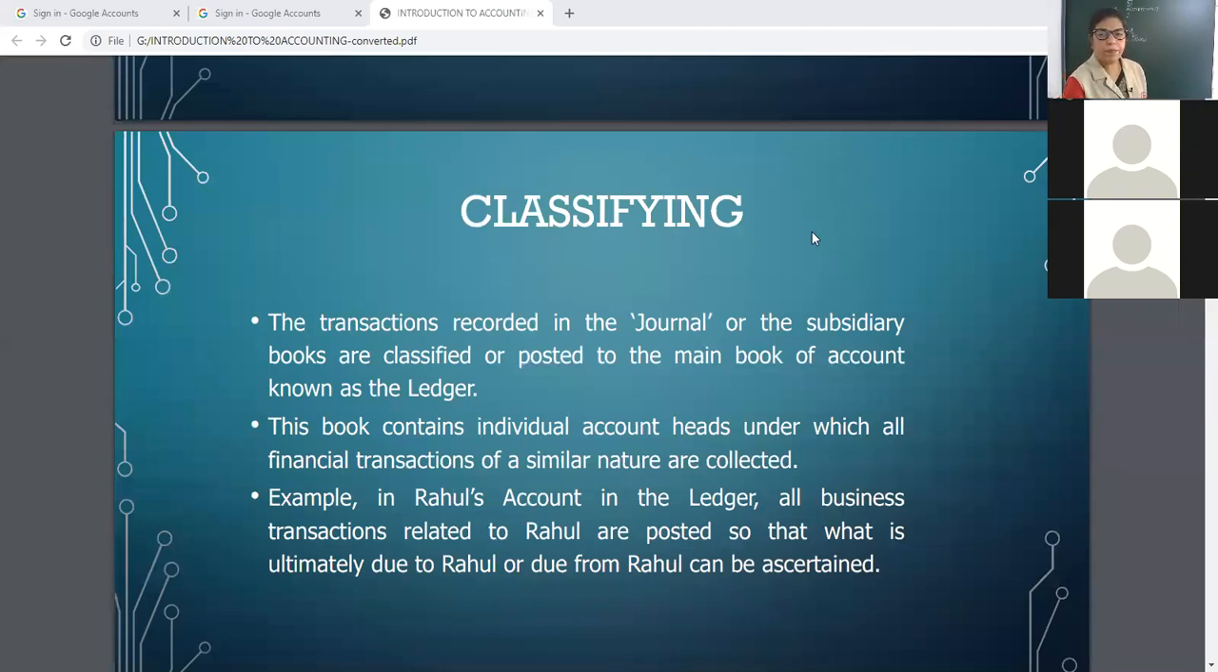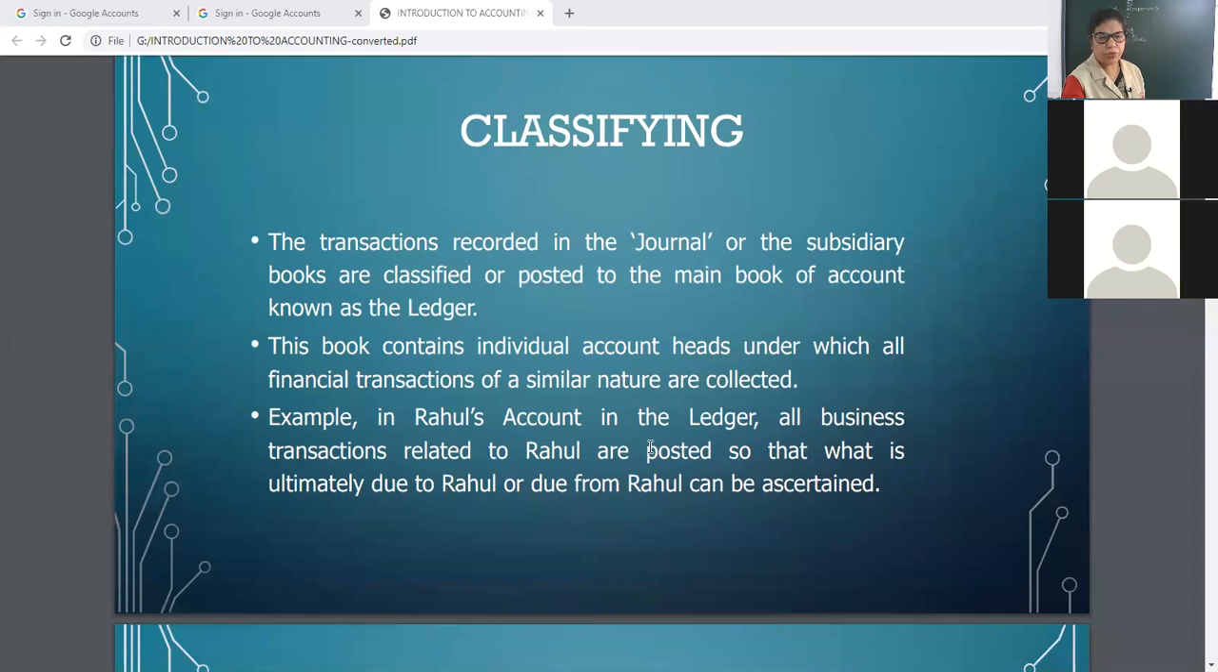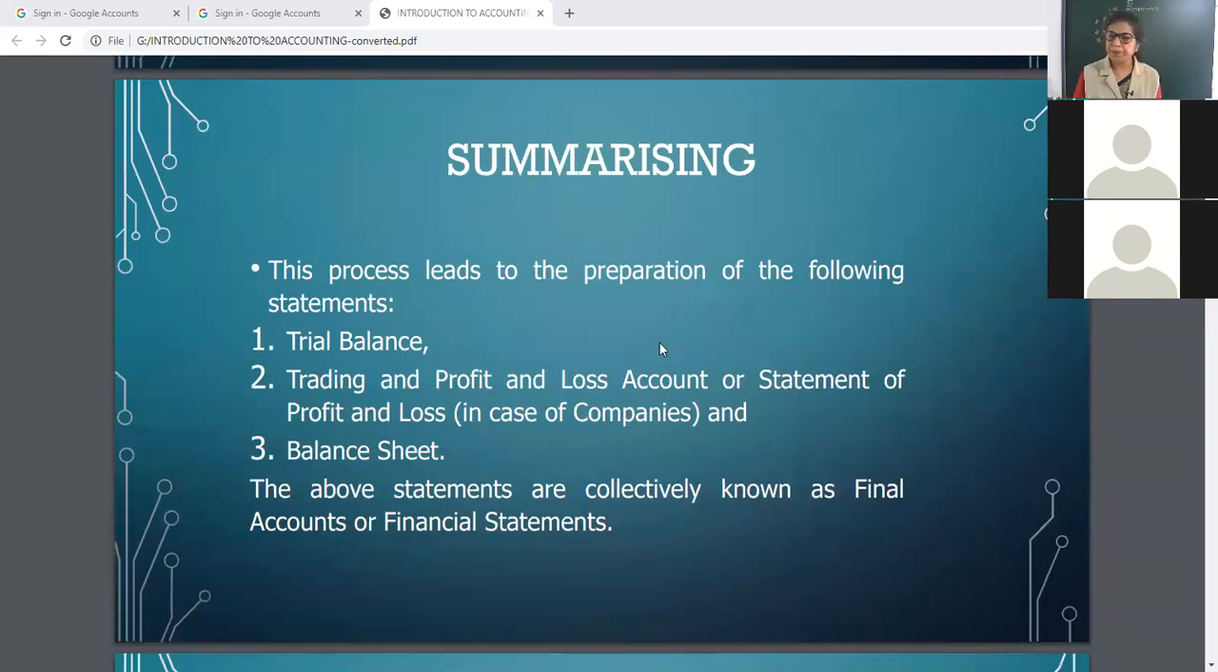Now, ledger contains individual accounts. All the transactions of similar nature are collected. Like one person has one account, that should be entered in his account only. Like just now I have given the example. All the transactions related with Abhishek Bachchan will be entered in Abhishek Bachchan's account. Then summarizing. Trial balance, trading and P&L, balance sheet, all are known as financial accounts, final accounts, that I will explain to you in accountancy second part, Chapter 9 tip.